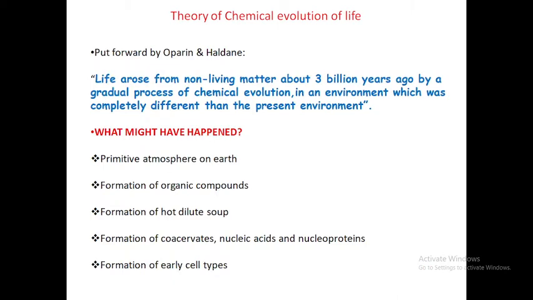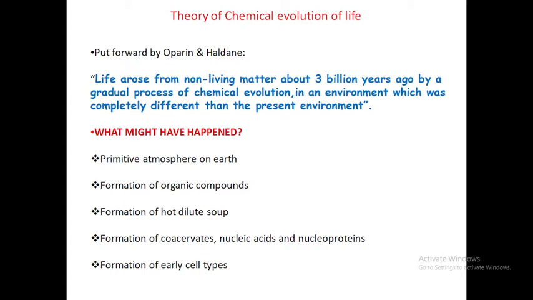According to the theory of chemical evolution, put forth by the famous scientists Alexander Oparin and Haldane, life arose from non-living matter about 3 billion years ago. That was a very gradual process of chemical evolution in an environment completely different from the environment in today's world.